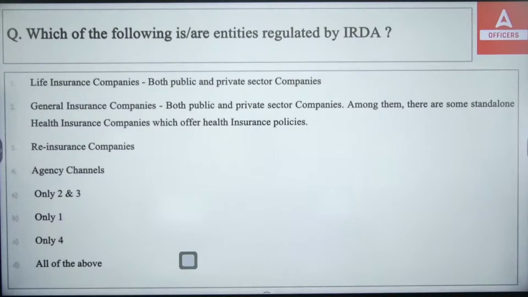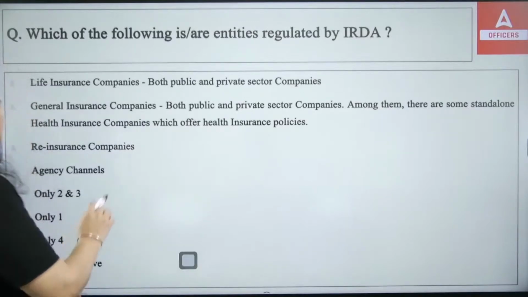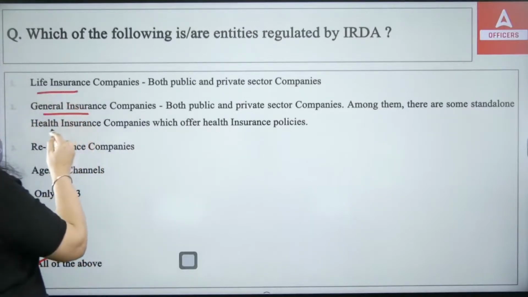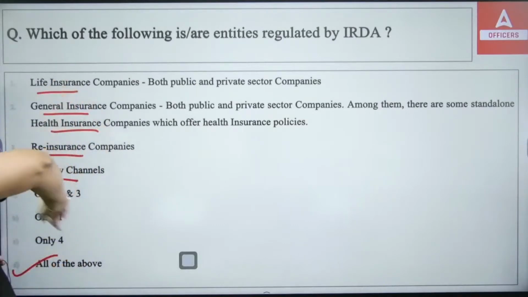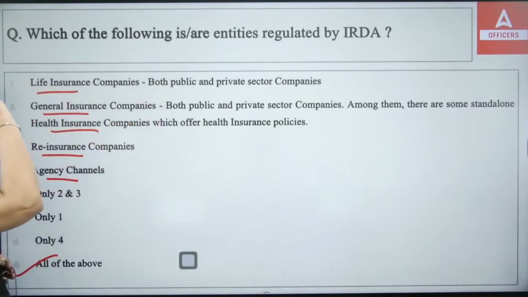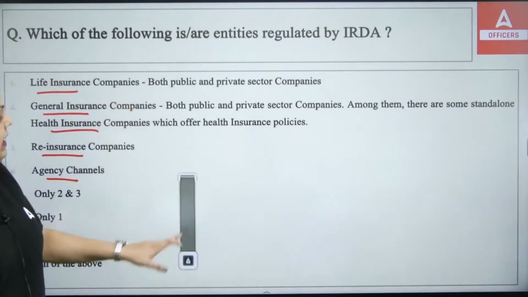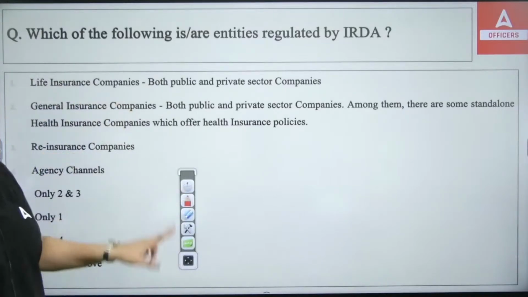So let me know which of the following is correct here. So the right answer for this particular question will be your option number D, all of the above. IRDA regulates the life insurance company, general insurance company, standalone health insurance company, reinsurance company, agency channels. Every insurance company will be regulated by IRDA only. So the right answer is all of the above.